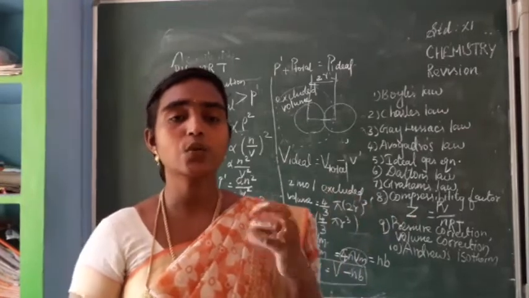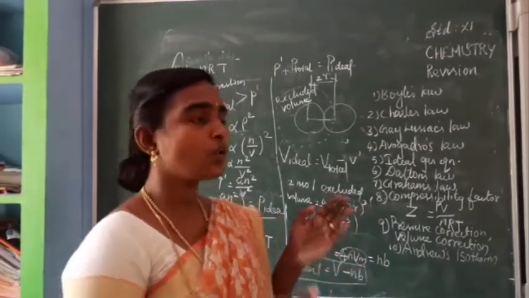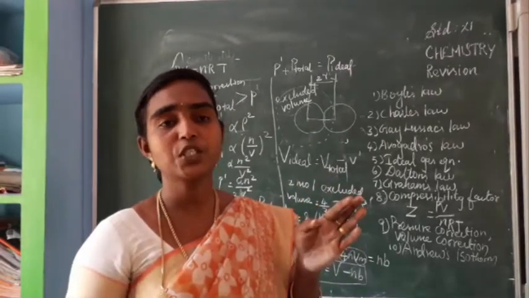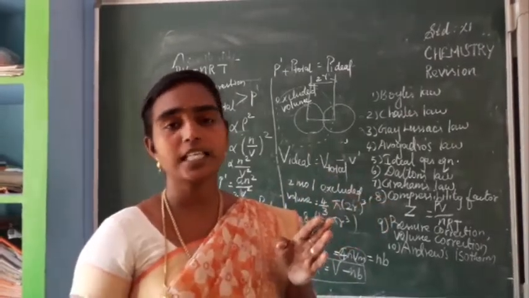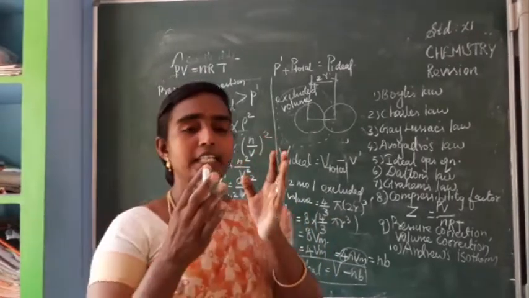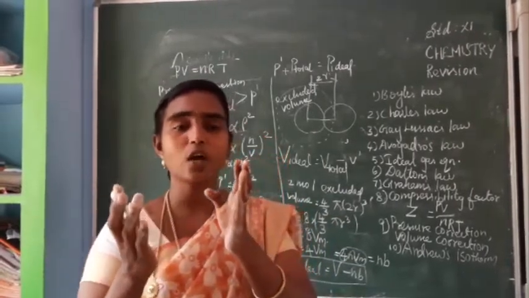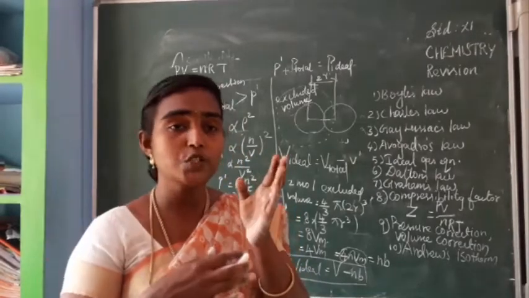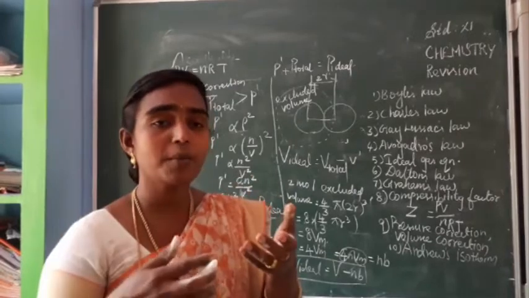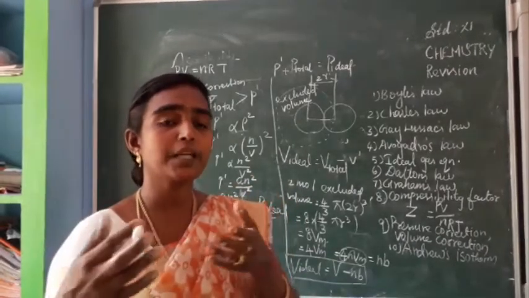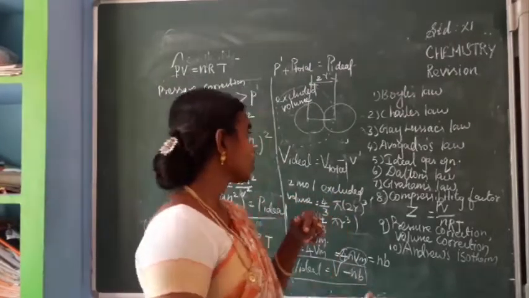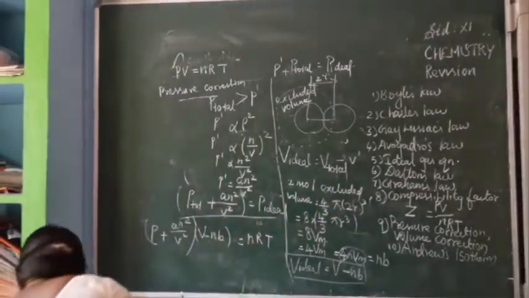So in this Andrews isotherm, a graph between pressure and volume is given. So at 31.1 degrees exactly, carbon dioxide can be converted from gaseous form into liquid form, isn't it? So this critical temperature can be explained in this Andrews isotherm. A short graph is given like this.